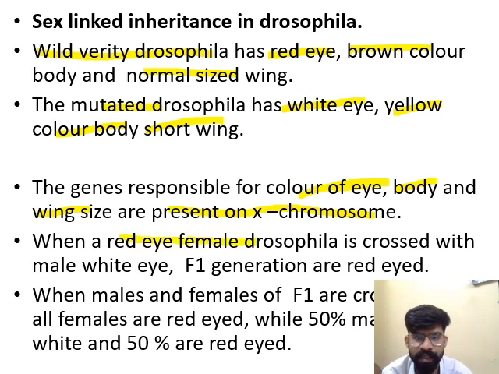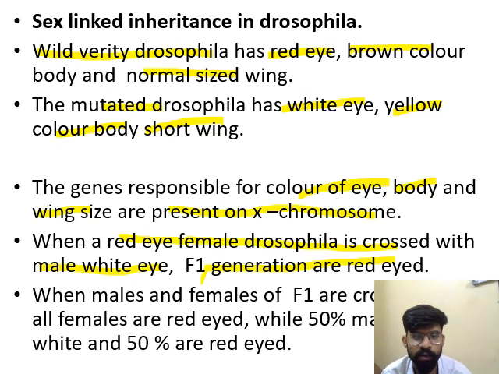When a red-eyed female is crossed with a white-eyed male, then the F1 generation is red-eyed.